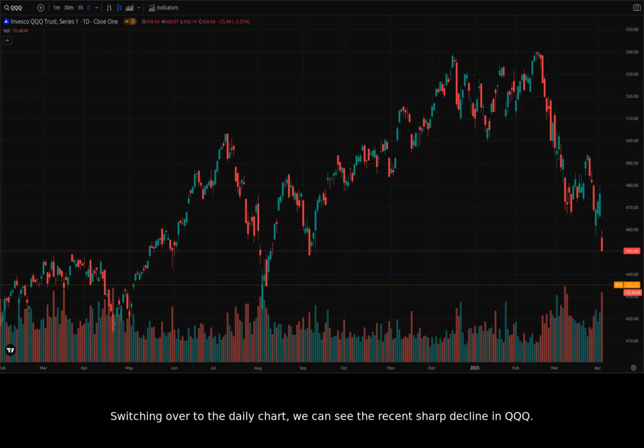Switching over to the daily chart, we can see the recent sharp decline in QQQ. Notice the large red candle on April 3rd, reflecting the massive sell-off related to the tariff news. The market is reacting strongly to the uncertainty and potential economic consequences of these tariffs.